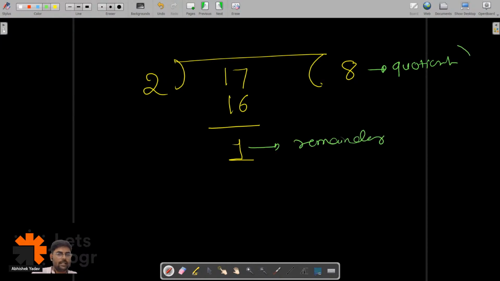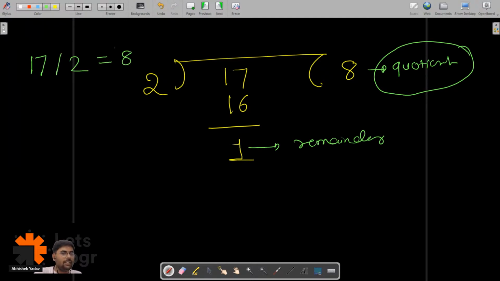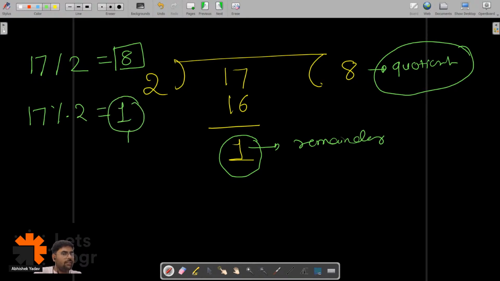If I want this quotient part in my programming world, what will I do? I will write 17 divided by 2, and I will get the quotient, that is 8. And if I want the remainder part, what will I write? 17 modulo 2, and I will get the remainder. This is the first point.